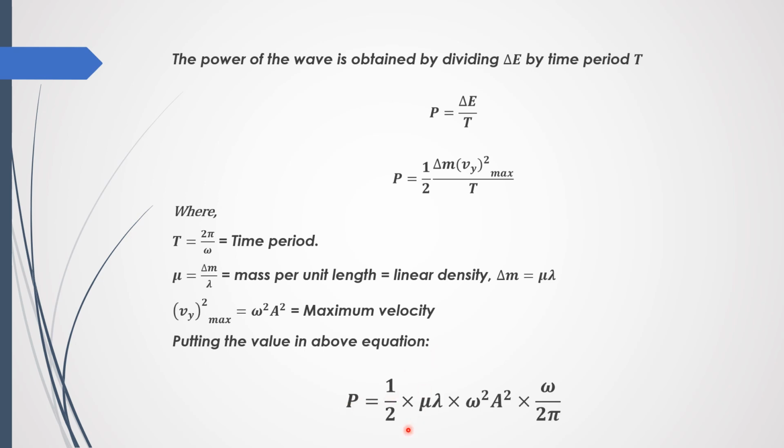Power is equal to half, delta m is equal to mu lambda, and then vy max squared is equal to omega squared amplitude squared, and time period is equal to 2 pi upon omega, so 1 upon T will be omega upon 2 pi.